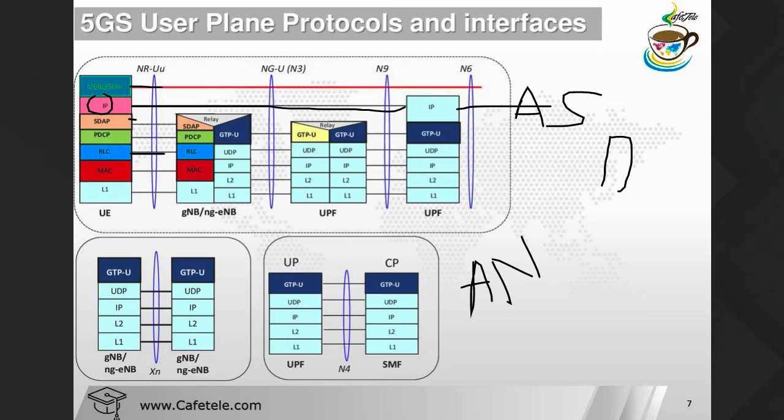Now we have L1. The main difference is SDAP, and we will see that in the slides, don't worry. L1 is basically between the base station and the device, so this is your air interface part.